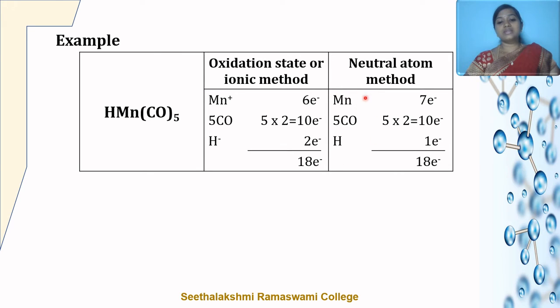Similarly, the neutral atom method will also give the same result, but here the metal as well as the ligands are considered neutral. The metal contributes 7 electrons, as the outer electronic configuration of manganese is 3d5 4s2. Each carbonyl ligand contributes 2 electrons, so 5 into 2 gives 10 electrons, and the hydrogen gives 1 electron, so totally there are 18 electrons. Both the oxidation state and the neutral atom method give the same result, so one can follow either method to calculate the total valence electrons.